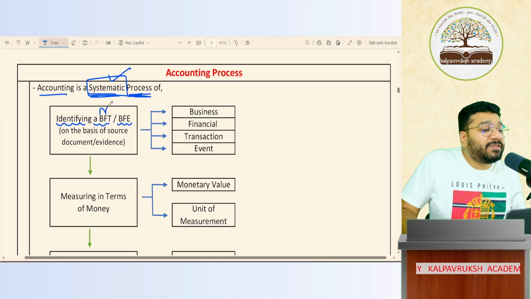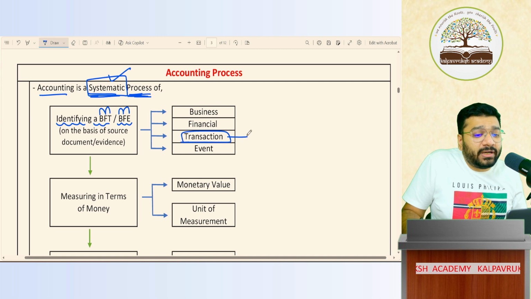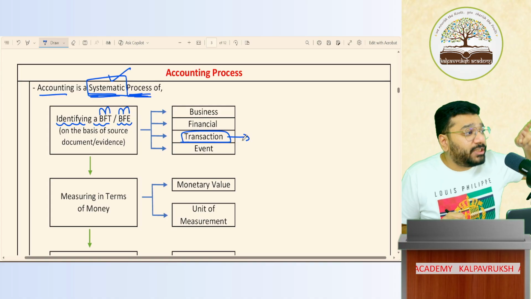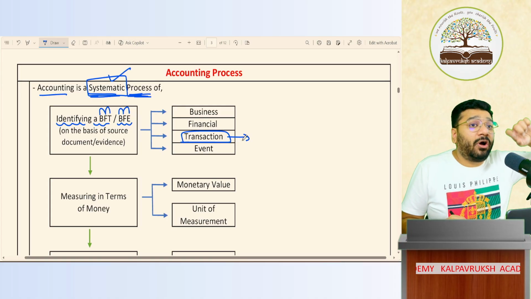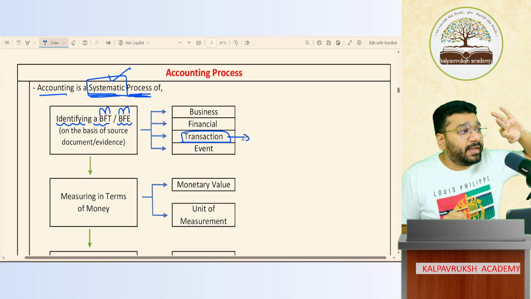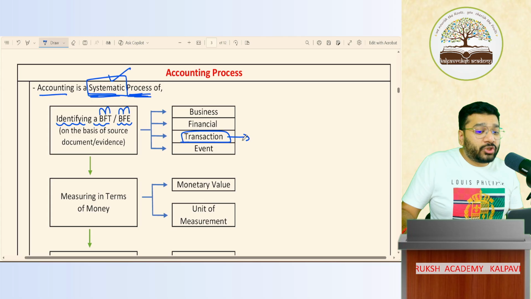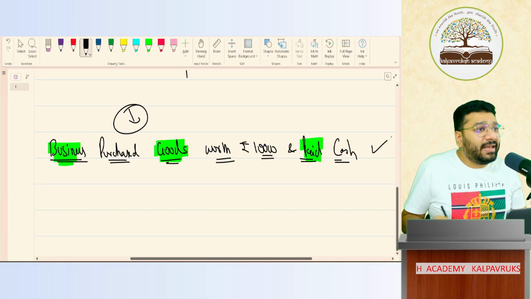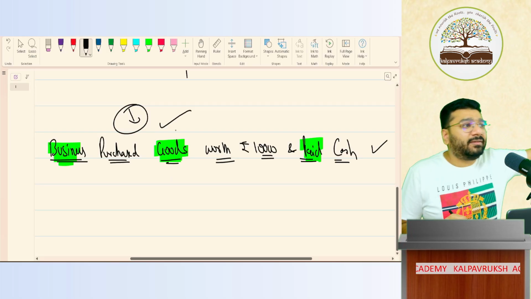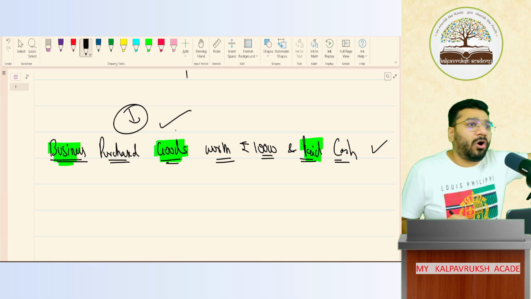BFT stands for business financial transaction. BFE stands for business financial event. Now, what is the meaning of transaction? We already discussed. Transaction means exchange or transfer of goods, service or money between two parties, in which one is business and another is a third party. So this line is a transaction, all of us are agreeing.